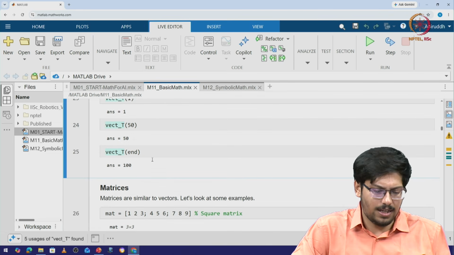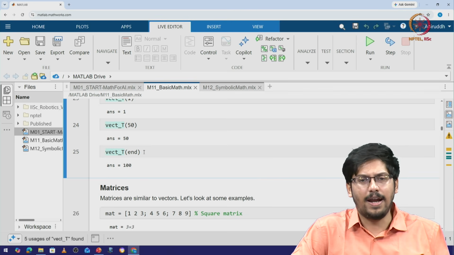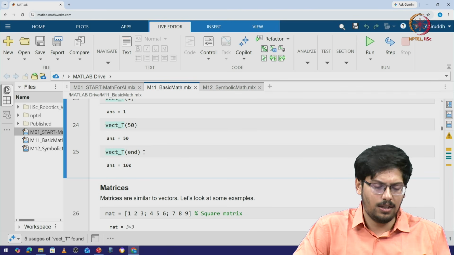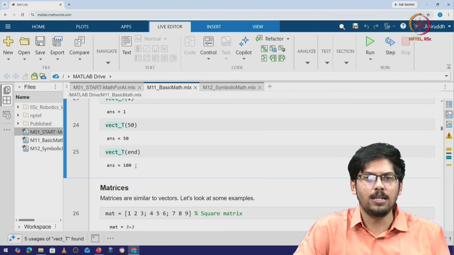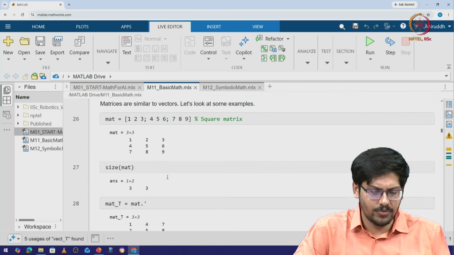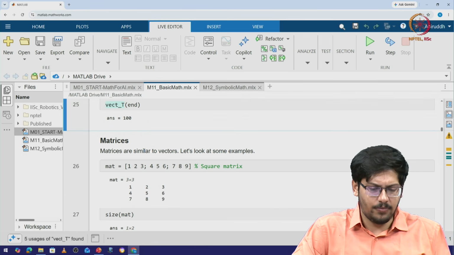right. And lastly, vec_t of end, which is the last index. In Python we also use -1. That's essentially giving you the last element of that particular vector. For us it is 100 in this case. Now let's go over matrices.